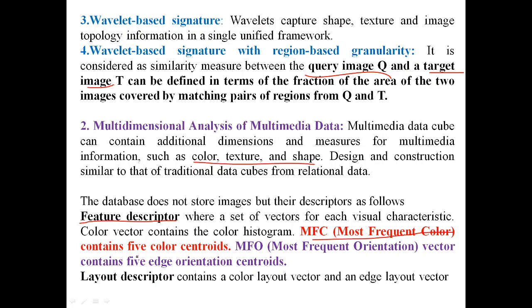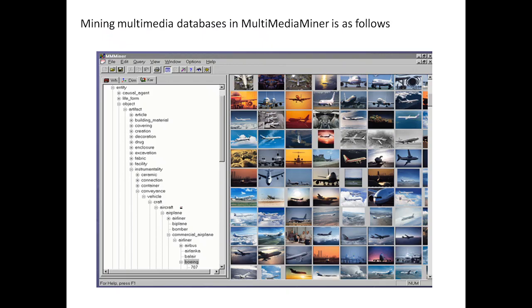that is having the 5 color centroids, or the most frequent orientation vector which contains the edge-oriented centroids. So based upon the color you may extract the information, or based on the edges you can extract the information. Then you have the layout descriptor. In this layout we are going to have the color layout vector as well as the edge layout vector. You can see here an example of extracting with the multimedia miner.